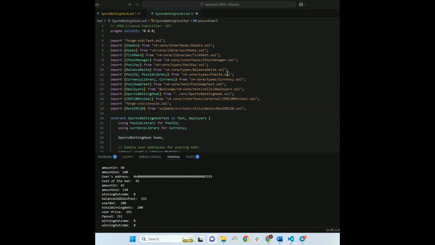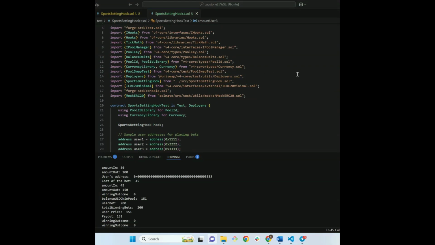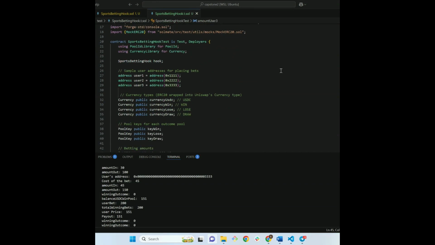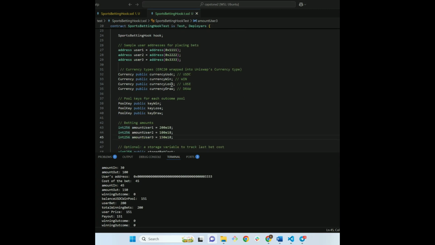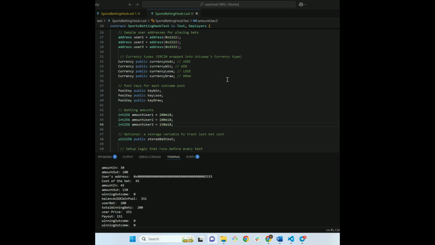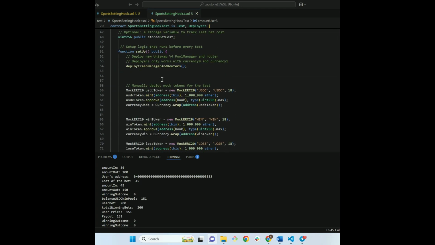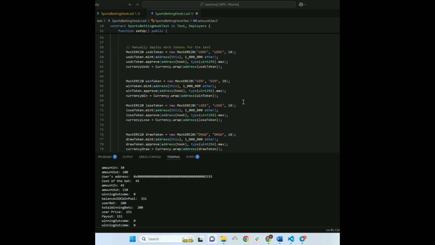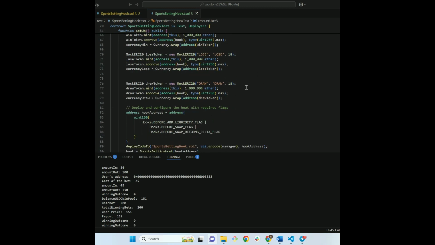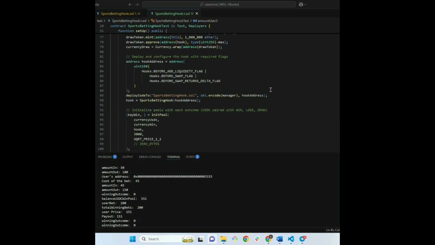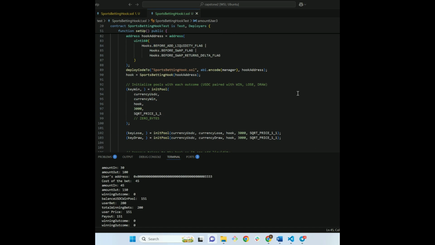Now let's jump into the test suite. We're using Foundry to simulate a full prediction market flow. We have three users that make their bets. We have 4 tokens in total: USDC, win, lose, draw. We manually deploy our 4 tokens and mint the amounts. Here we can see the flags for the hooks. We initialize 3 pools.